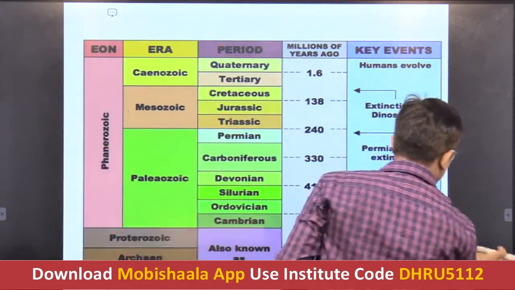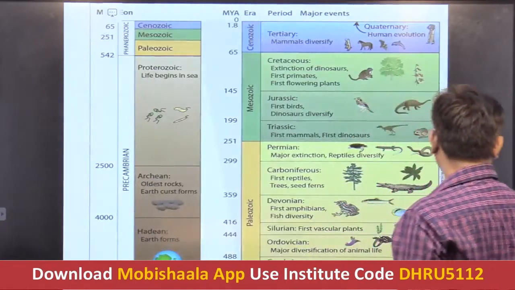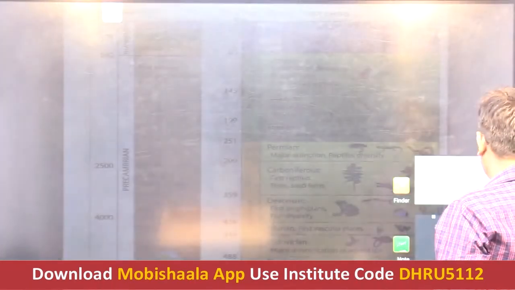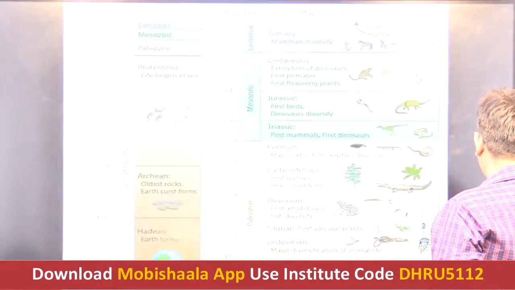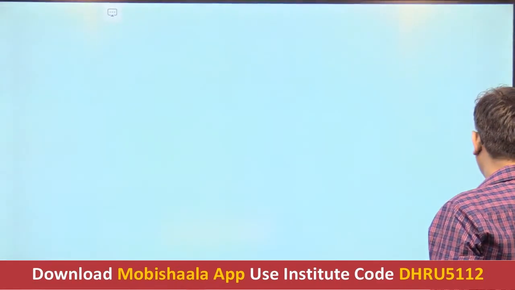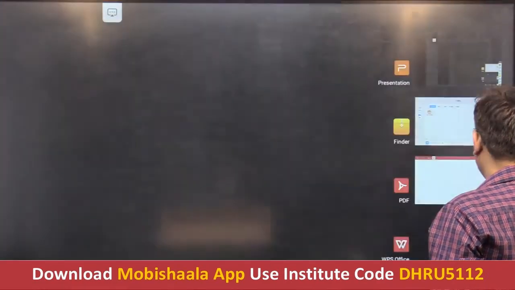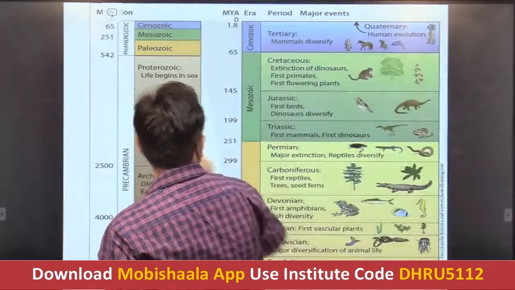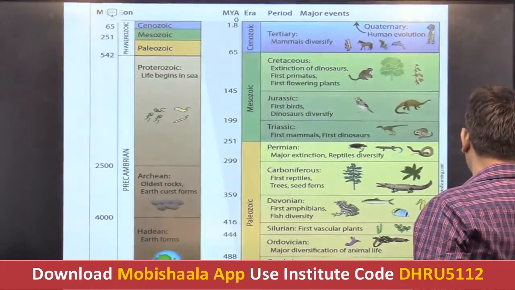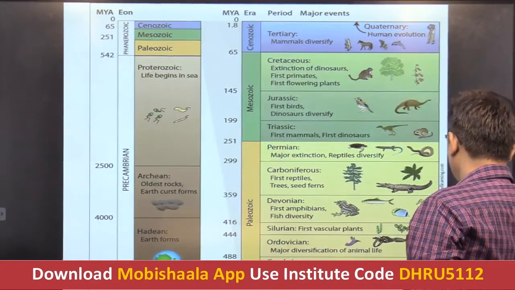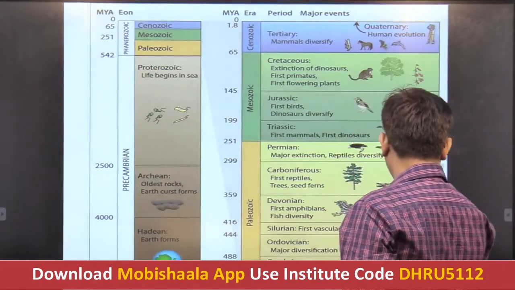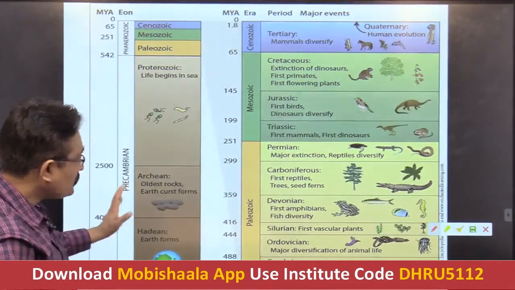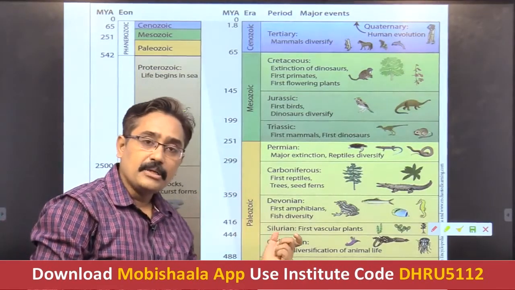Again, we can take the help of another geological time scale. This is for your convenience. So see, students, getting it, now we will see what exactly happened tomorrow.